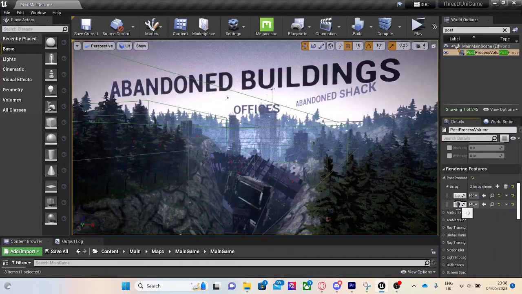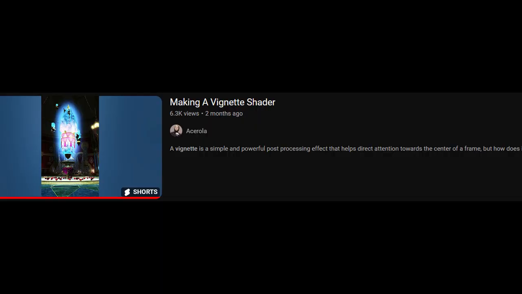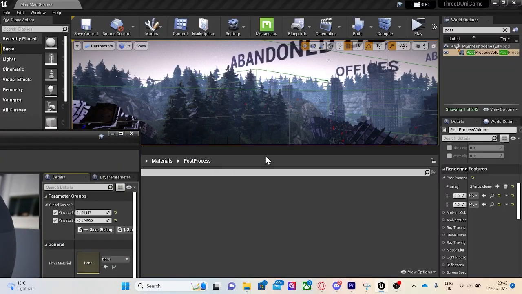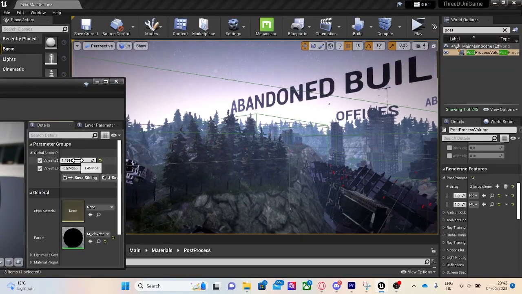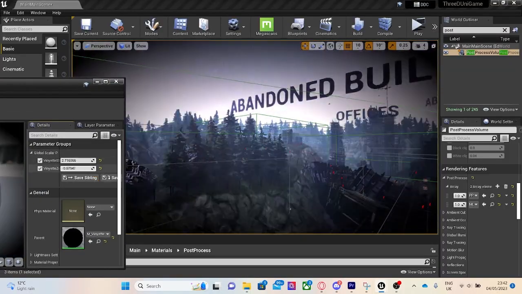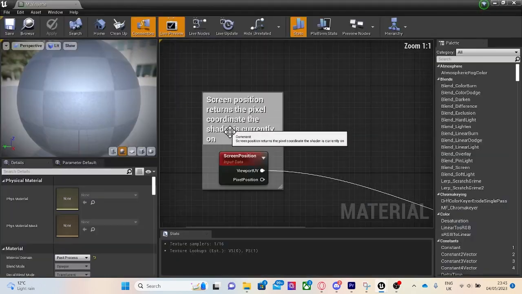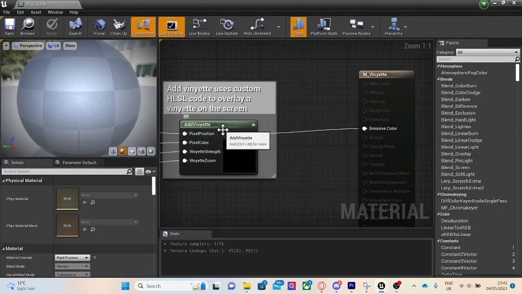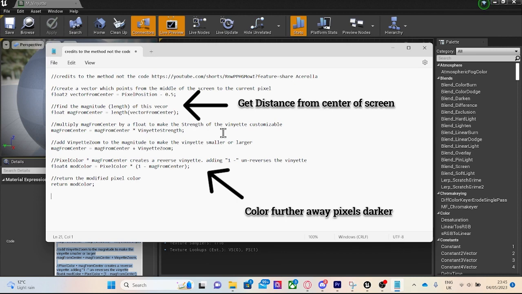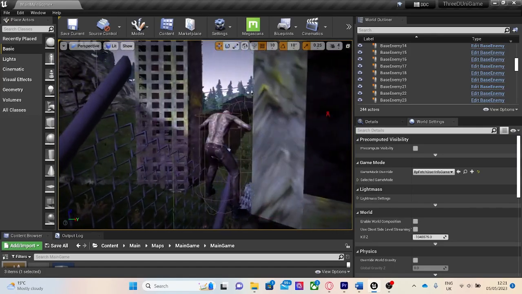Learning from the theory of a vignette shader presented in this video, I created a vignette shader. Material instances of the material can be made to tweak parameters of the shader. The shader works by finding the distance from the pixel to the center of the screen and colouring further away pixels darker. I created a shader to help find zombies.